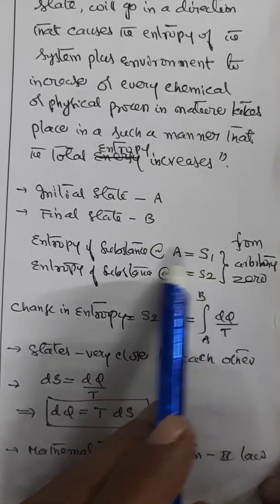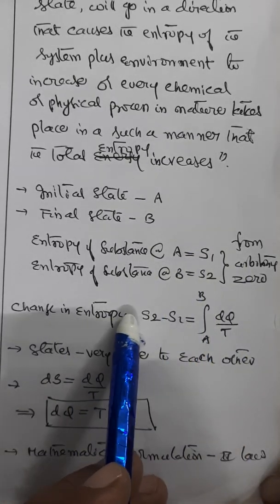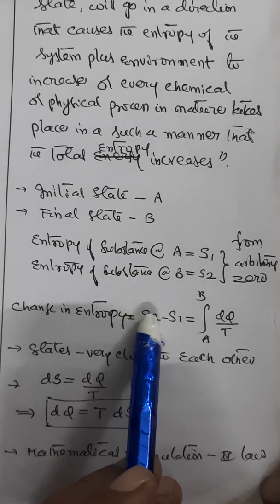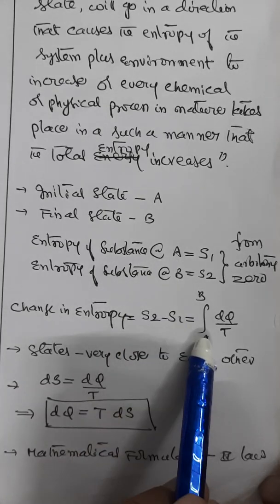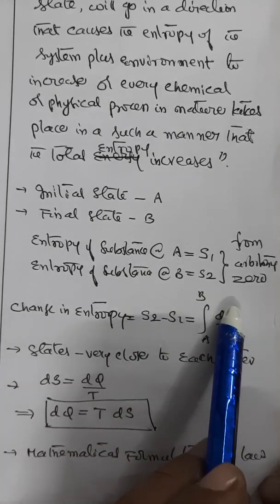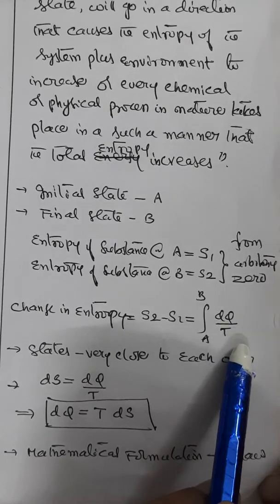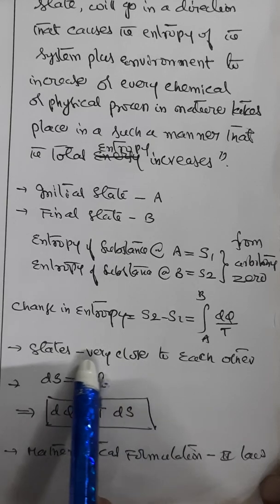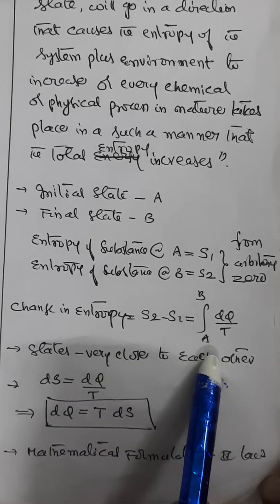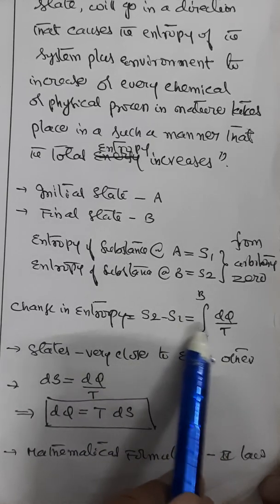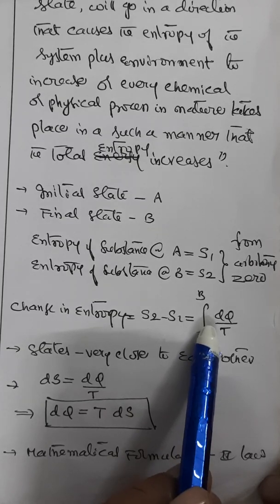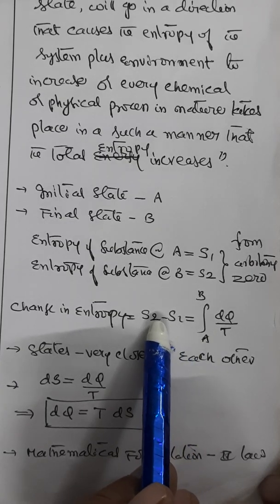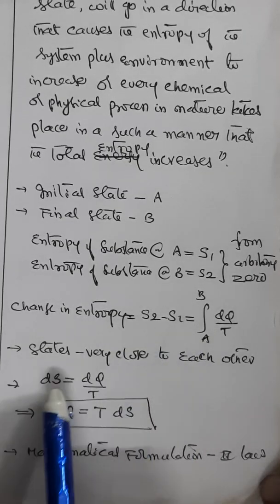Now with this background, the change in entropy can be written as S2 minus S1 equals the integral from A to B of dq by T. When the states are very close to each other, this relation can be written for a small change, so S2 minus S1 means nothing but dS only.